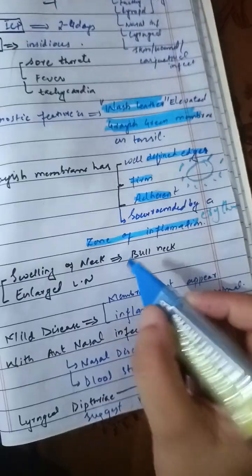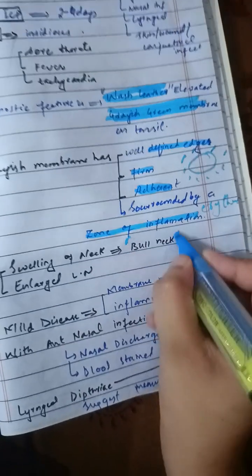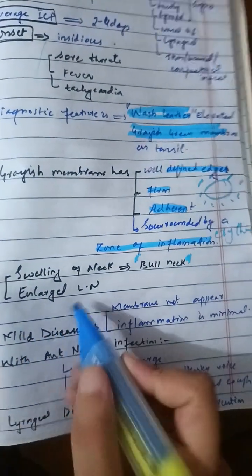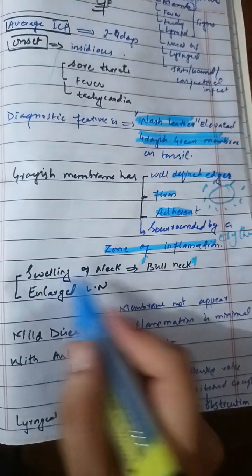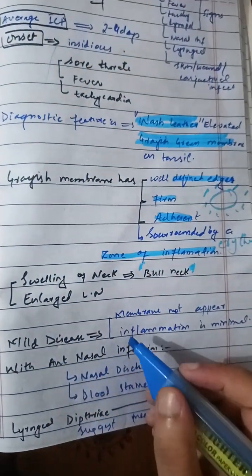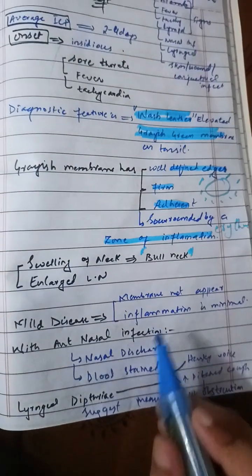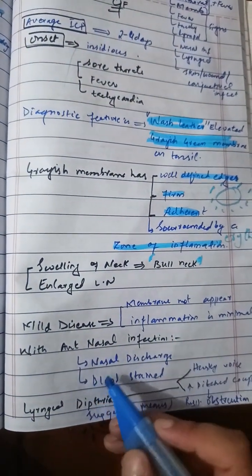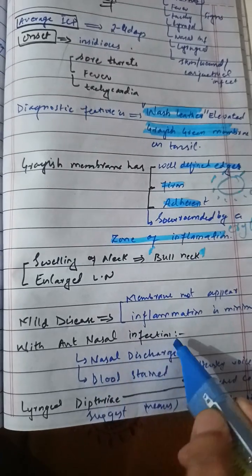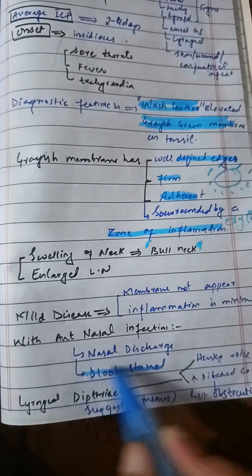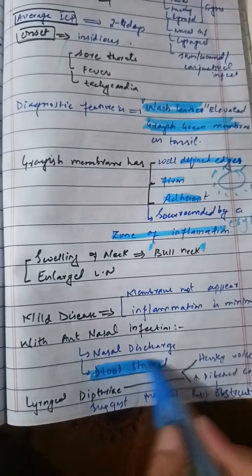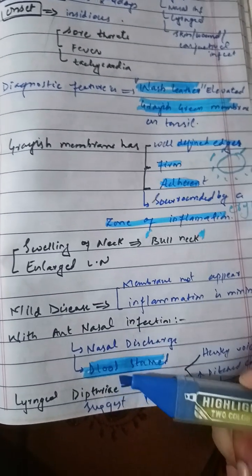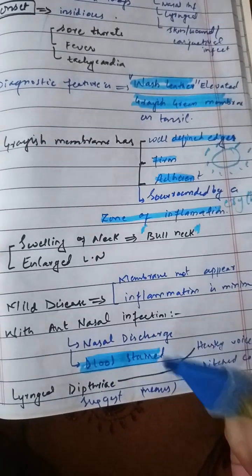There will be swelling of the neck, which is called bull neck, and there will be lymphadenopathy. On examination, the lymph nodes will be enlarged. In mild disease, the membrane may not appear and the inflammation may be minimal. With anterior nasal infection, it can result in nasal discharge, which can be blood stained.